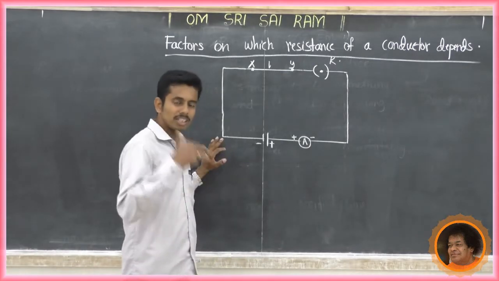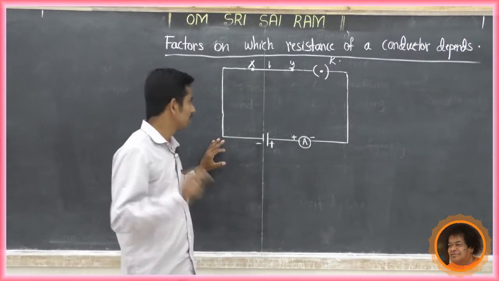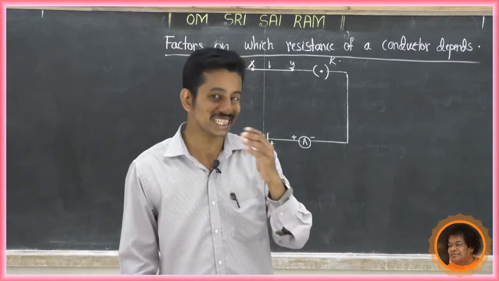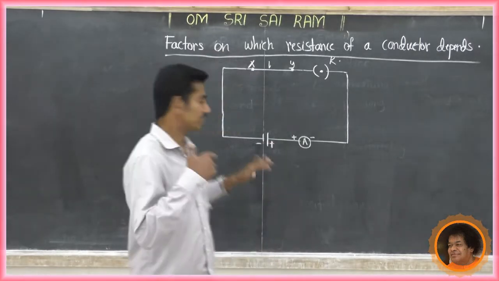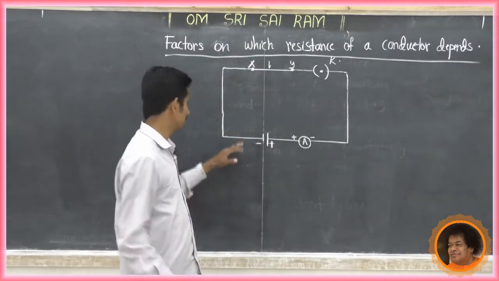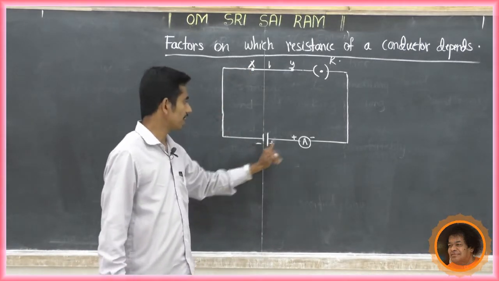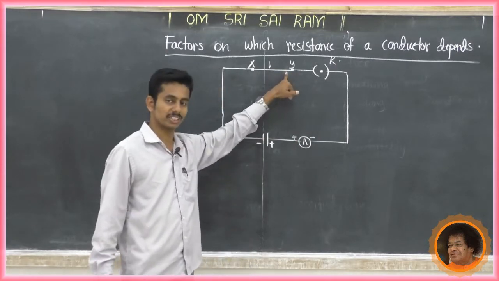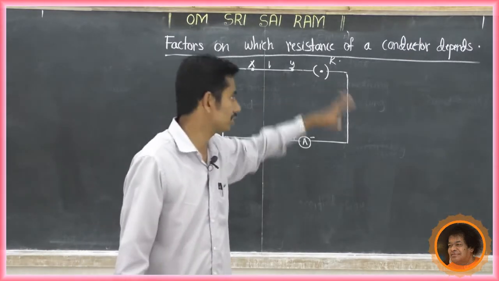What is the meaning? The resistance of a conductor depends on some factors, meaning the resistance of a conductor increases or decreases in a circuit. How is it increased? To study this, there is a circuit. This circuit contains a cell, ammeter, key and an XY wire, that is a nichrome wire. Which are the factors which influence the resistance of the conductor?